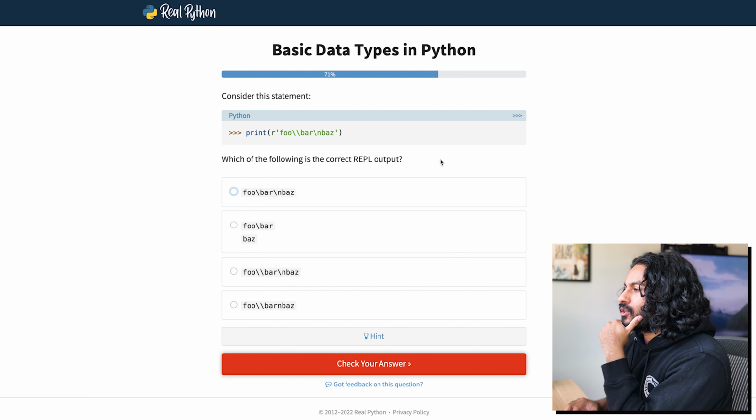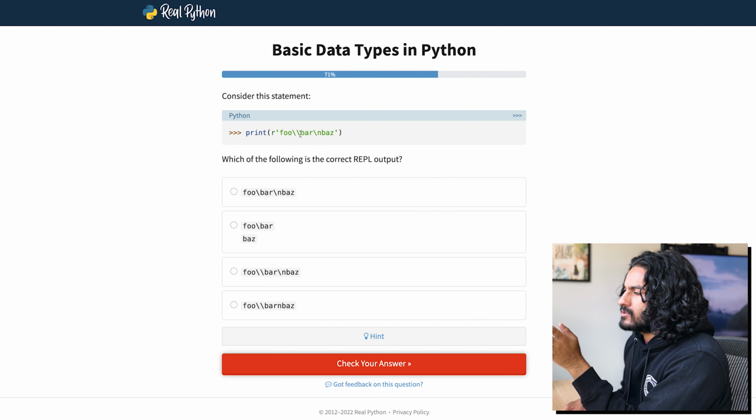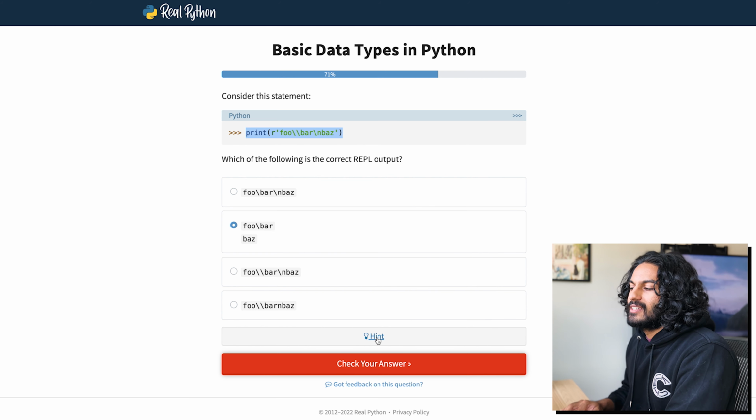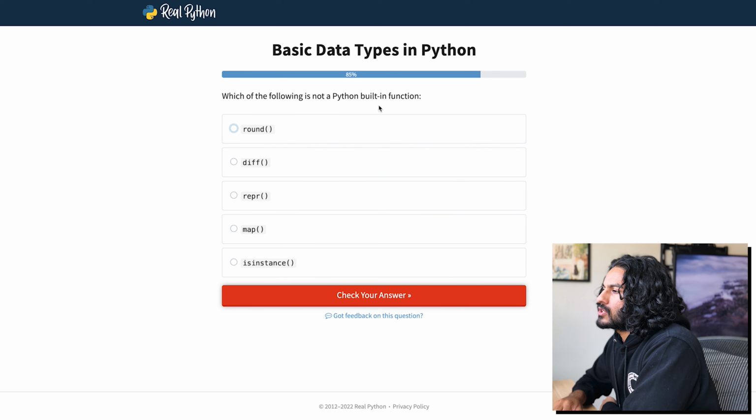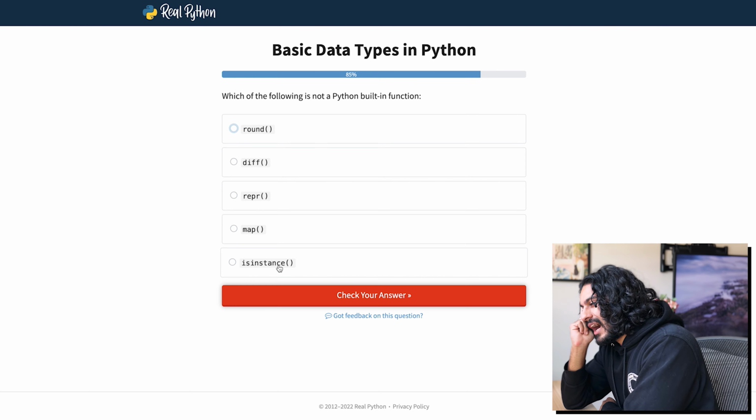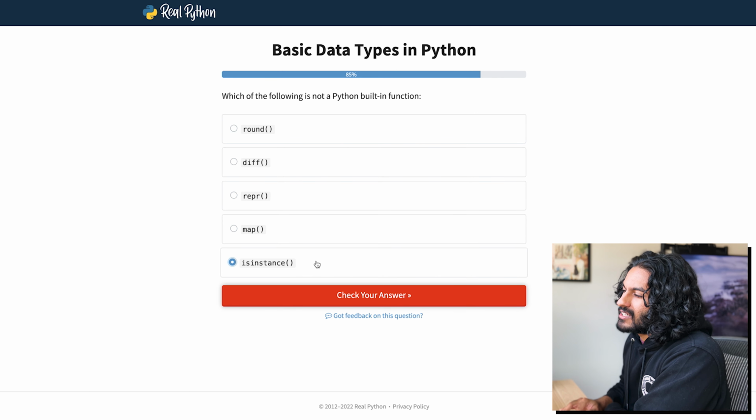Which of the following is the correct REPL output? What is REPL? So it should be foo\bar, yes. \n should be new line, so this one, and then baz. And then what is the R? I don't know what this R is, but I feel like it's this, right? Should I take a hint? No, I'm just gonna check. What? Why? I wish they had some explanation. Which of the following is not a Python built-in function? I think it's between diff and isInstance. isInstance looks sus. I feel like it's instance of, isn't it? No! Why can't I get one right?